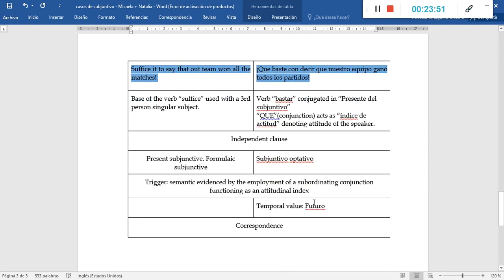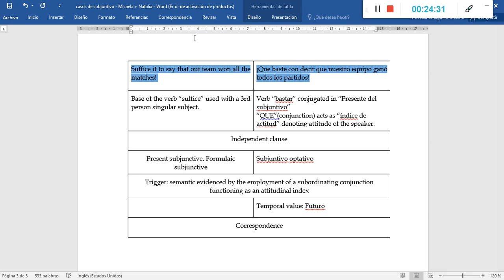Let's analyze the very last example. This is the last sentence on page 128. The original sentence reads: que baste con decir que nuestro equipo ganó todos los partidos. Our rendition was: suffice it to say that our team won all the matches. This is an instance, in Spanish, of the verb bastar conjugated in presente del subjuntivo.